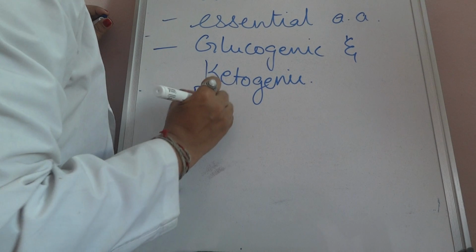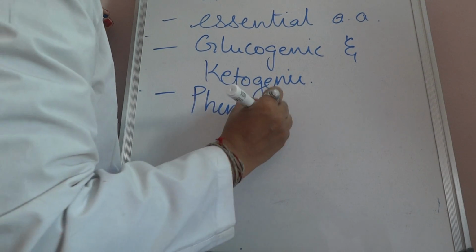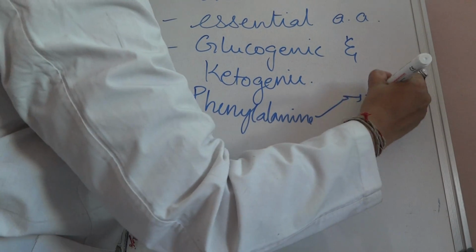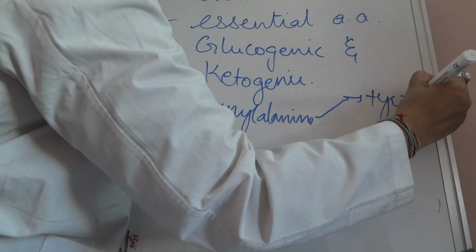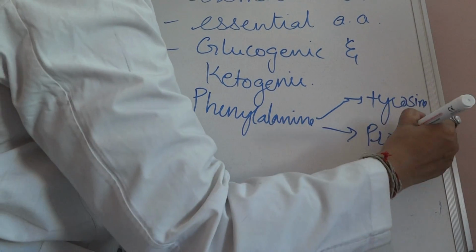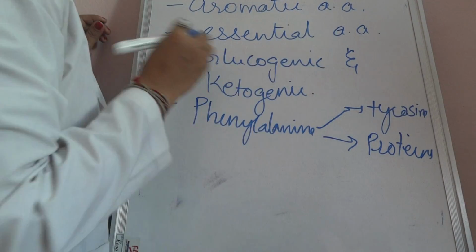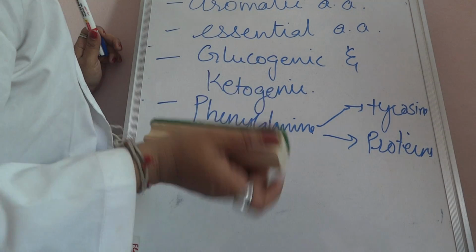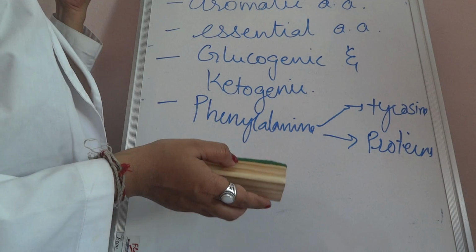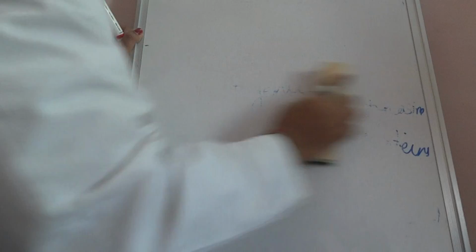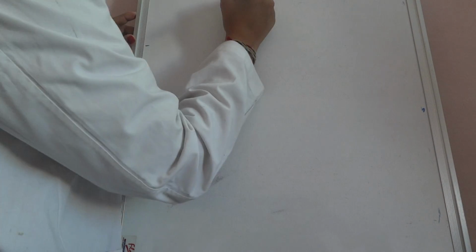Phenylalanine forms tyrosine and is a part of proteins. So phenylalanine is an aromatic amino acid, an essential amino acid, a glucogenic, ketogenic amino acid which will form tyrosine and proteins. Now coming to the formation of tyrosine, or we can say the metabolism of phenylalanine.